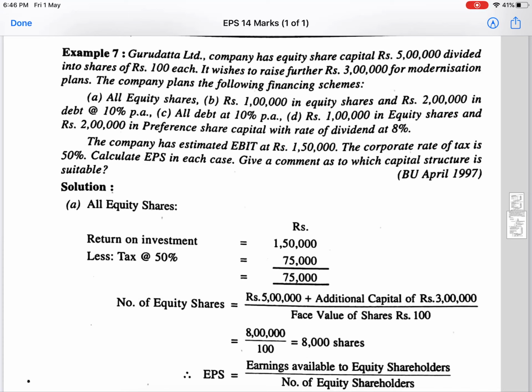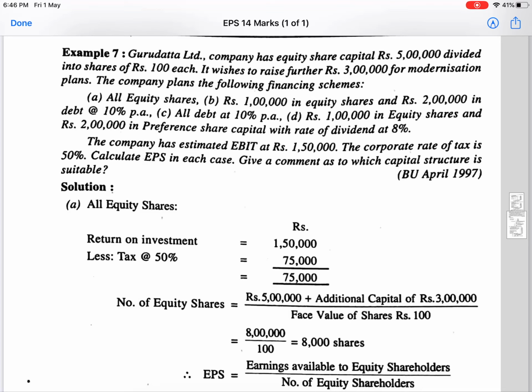Gurudatta Limited company has equity share capital of rupees 5 lakhs divided into shares of rupees 100 each. It wishes to raise a further rupees 3 lakhs for modernization plans. Company plans the following financing schemes: all equity shares; second, rupees 1 lakh in equity shares and rupees 2 lakhs in debt at 10% per annum.